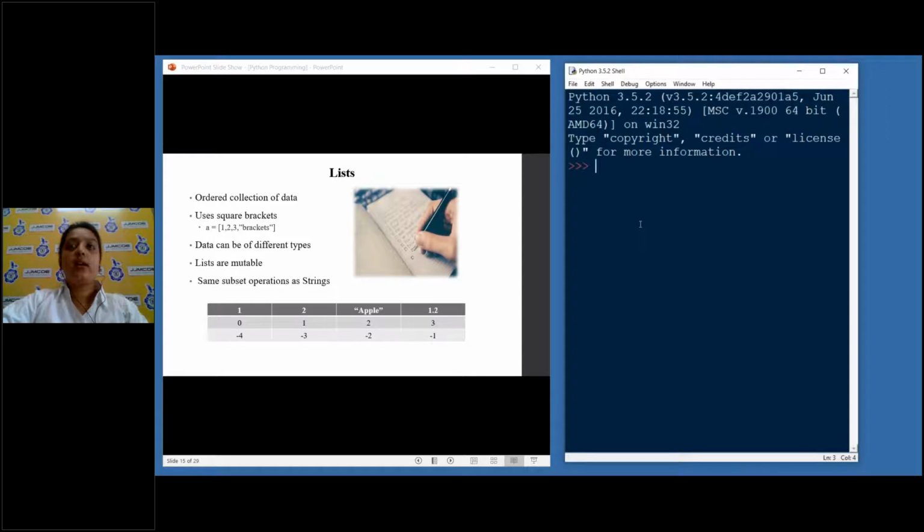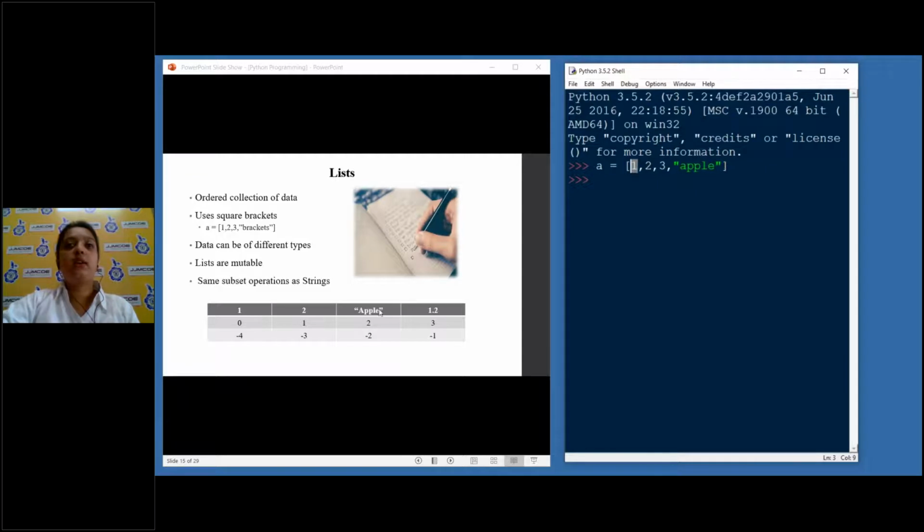So I'll declare a list here. For example, A = [1, 2, 3]. So this is a list of numbers and one fruit. It's okay, it allows us to use different types of data. You can use float also in future. So the first value 1 will have the index position 0, the 2 will have 1.